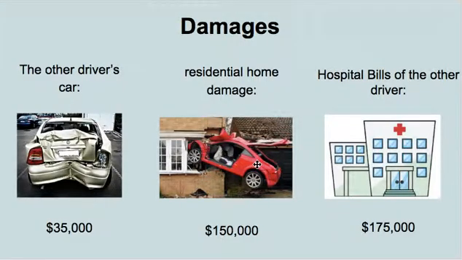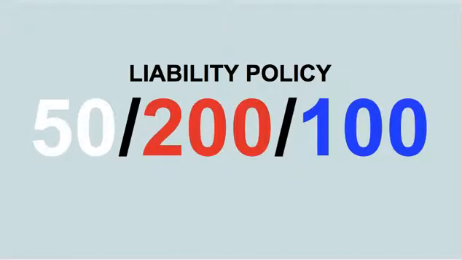For the second accident, the insurance company will only pay $50,000 to one individual. So they would cover this, but they would only cover $50,000 of damages for that. And then the last one, he had $175,000 in medical bills, but his insurance company only pays $100,000. So again, the first number identifies how much money would be paid out by the insurance company to one individual. That is the maximum. The second number is the total amount they'd be willing to pay.